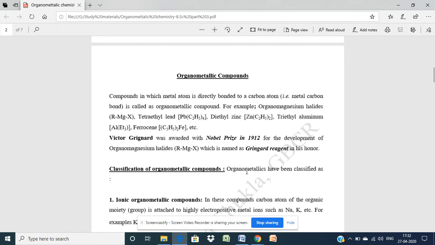This was started by a scientist called Victor Grignard. In 1912, he was also awarded a Nobel Prize for the development of organometallic halides, generally known as the Grignard reagent.